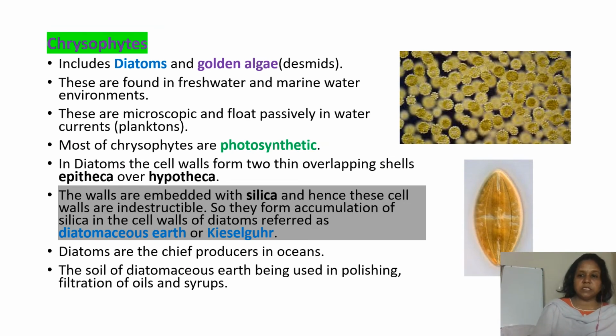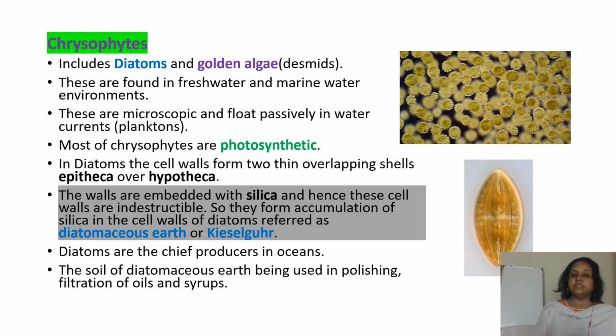The first members included under the Protista are the chrysophytes. It includes diatoms and golden algae, which are also called desmids. You can see in the picture. These are found in freshwater and marine environments. These are microscopic and float passively in water currents, and are also called planktons. Most of the chrysophytes are photosynthetic.